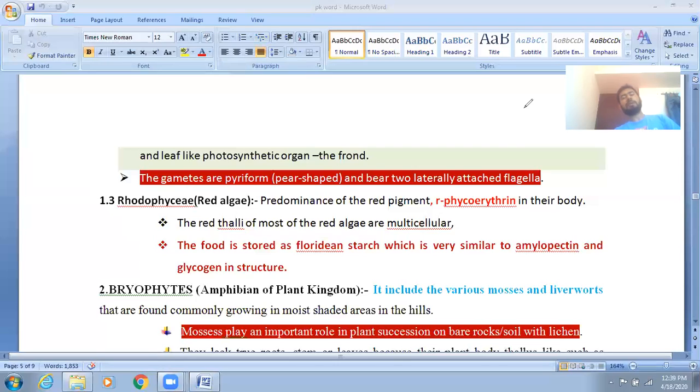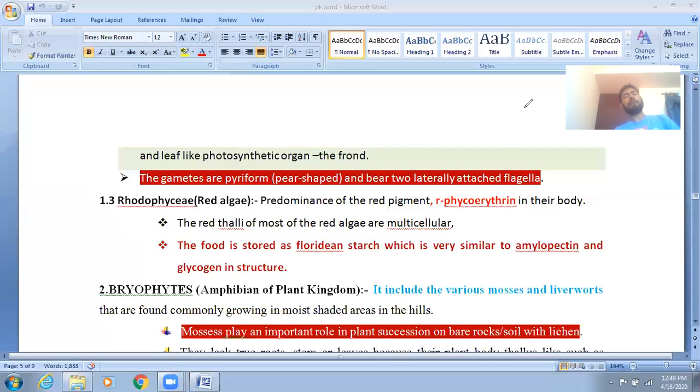Flagella: in Chlorophyceae there are 2 to 8 equal, apically attached flagella. In Phaeophyceae there are 2 unequal, laterally attached flagella. In Rhodophyceae flagella are absent, which is very important.